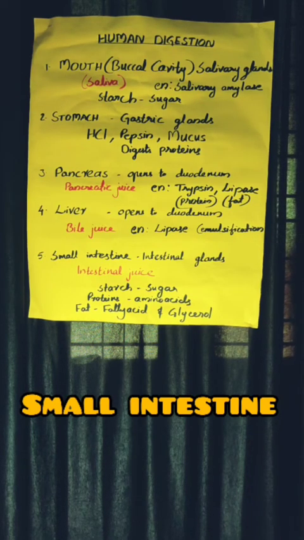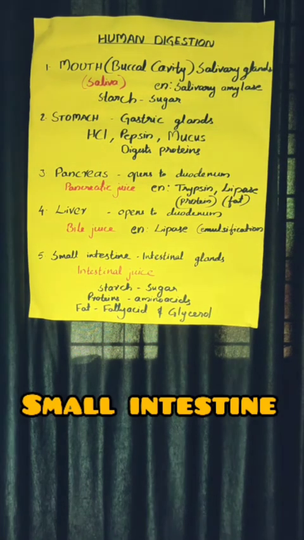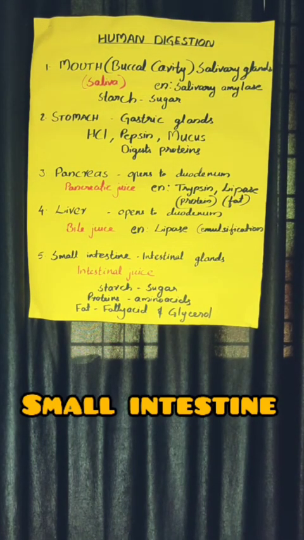Assimilation is the utilizing of food. That's why we are eating food. The body has to use the food. Utilization of food happens in the body, that is assimilation. Then after assimilation, egestion or excretion. So how many processes are there in the digestive process? The first one is ingestion. Second one is digestion. Third one is absorption. Next one is assimilation. And the last one is excretion or egestion.